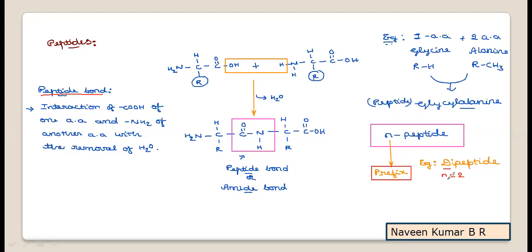This N value or the prefix value, di, is the prefix in the name. You are going to use this value for amino acid information.